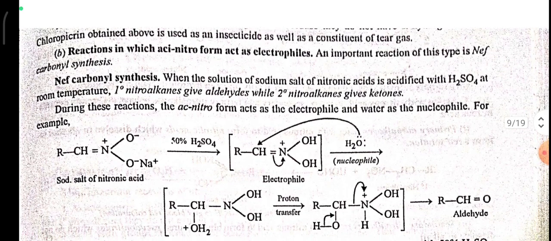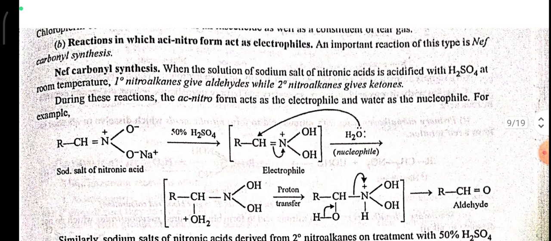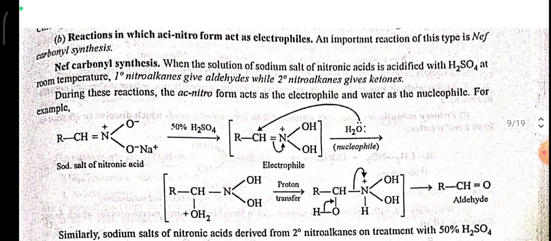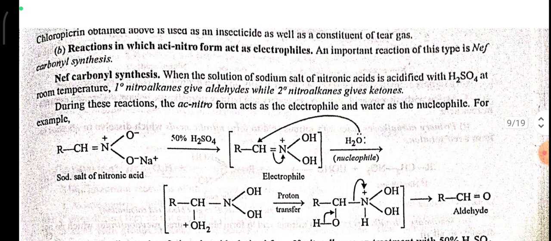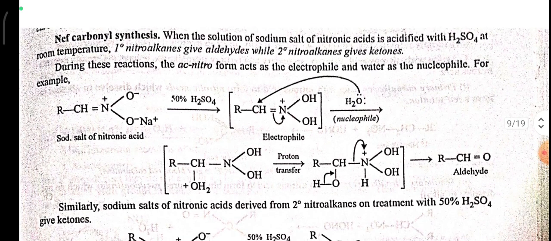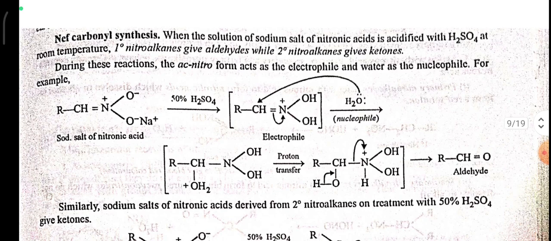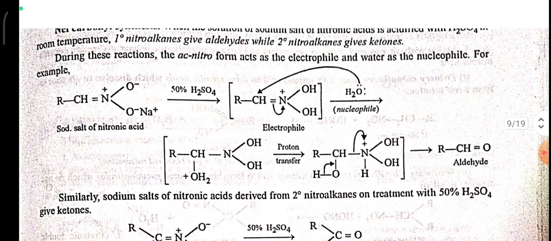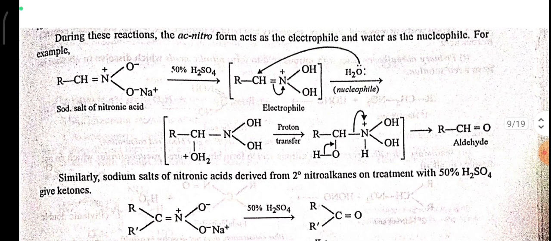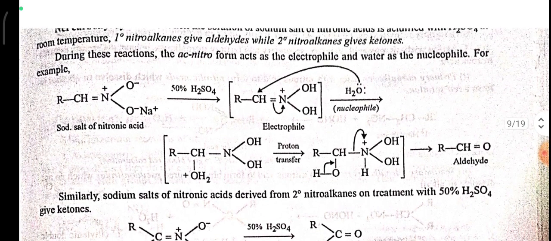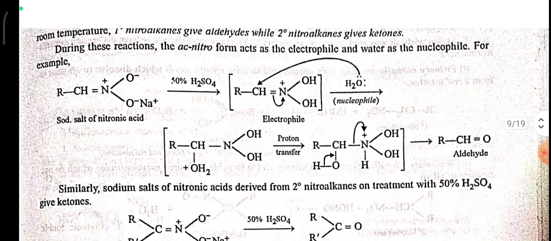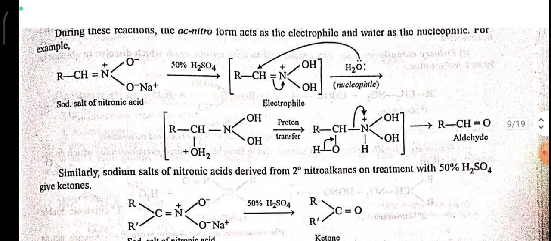The reaction in which acinitroform acts as an electrophile. An important reaction of this type is the Nef carbonyl synthesis. When the solution of the sodium salt of a nitronic acid is acidified with H2SO4 at room temperature, primary nitroalkanes give aldehydes while secondary nitroalkanes give ketones. During this reaction, the acinitroform acts as an electrophile and water acts as a nucleophile.